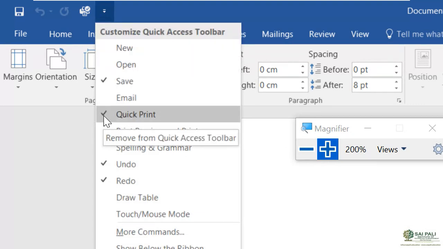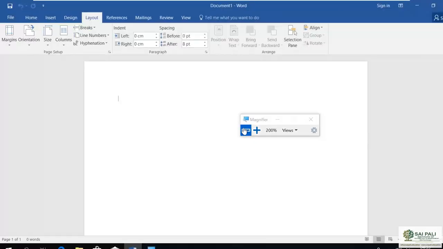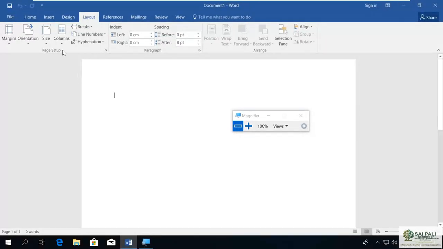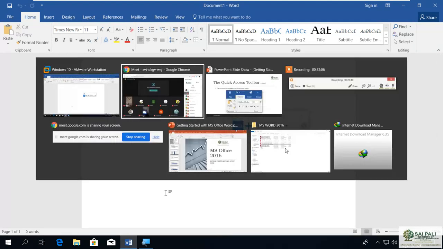So when I click again, it will be removed. And now you can see it is not showing there, it is removed. So this is your quick access toolbar, which is very good for the quick commands which you use regularly. So you can add them there to get quick access.